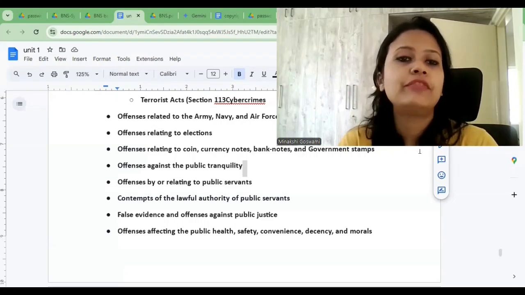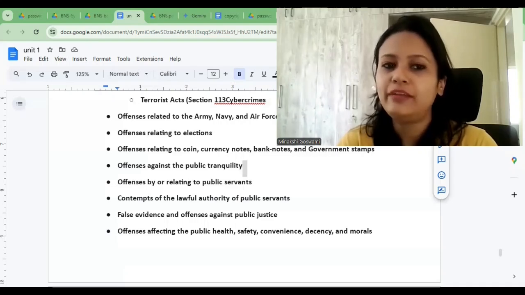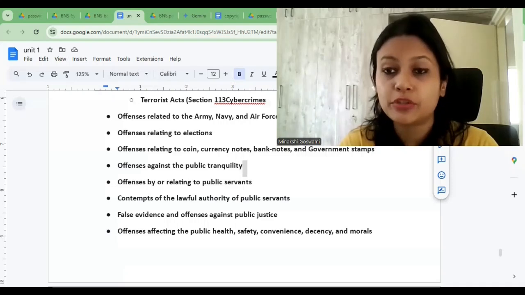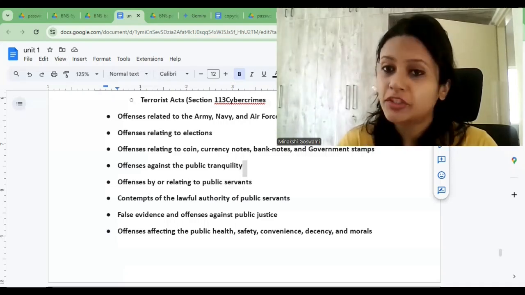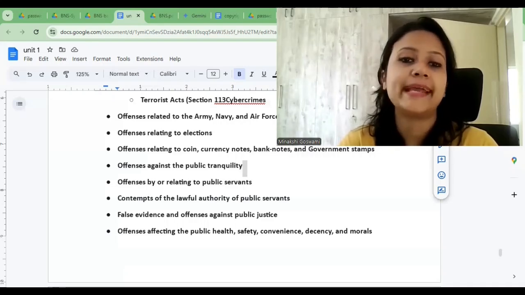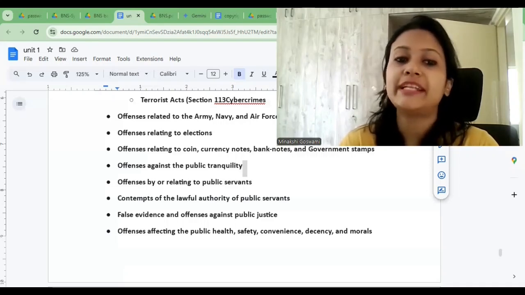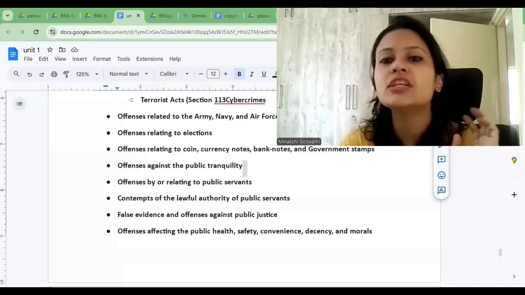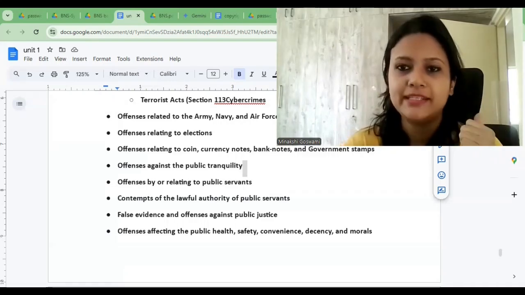Then we also have false evidence, right? False evidence and offenses relating to public justice, which is a common type of offense that we see, right? False evidence is submitted or produced before the court so that the person gets a decision in their favor. So these are also addressed, right? Offenses like giving false evidence, fabricating false evidence, threatening a person to give false evidence. All of these are included under the provisions of BNS.